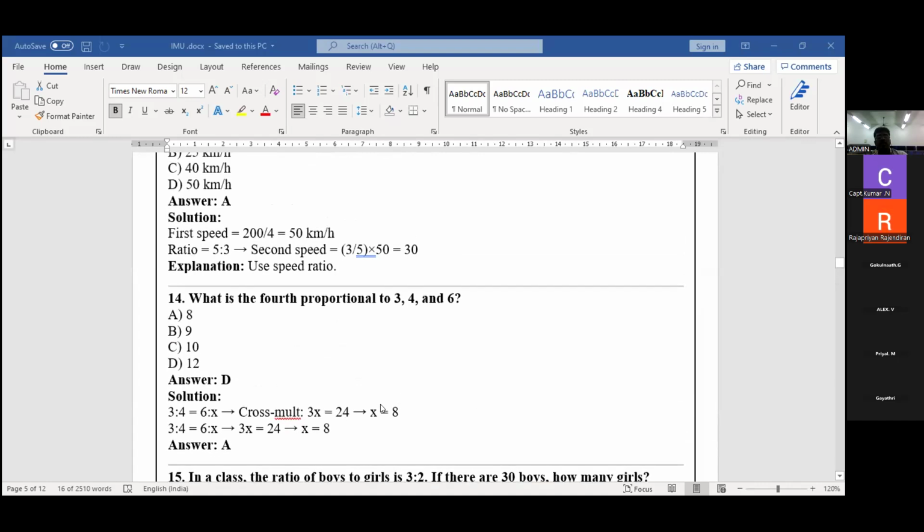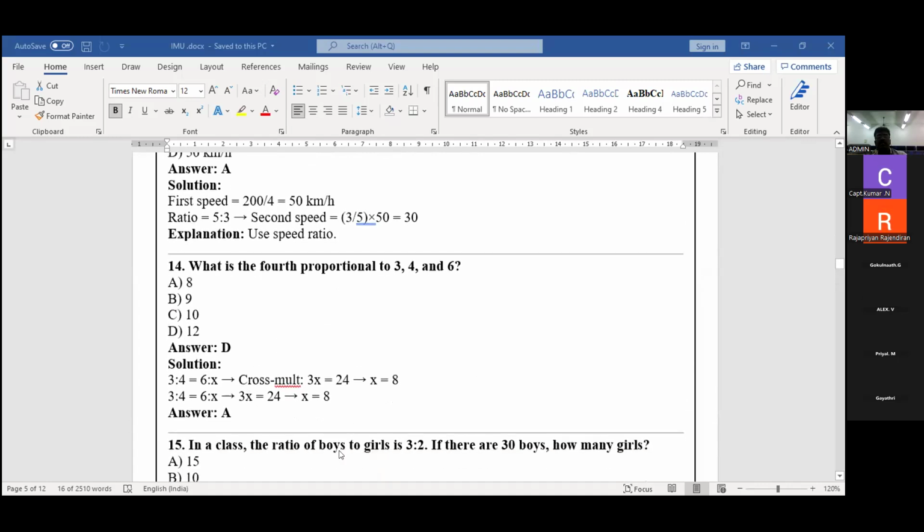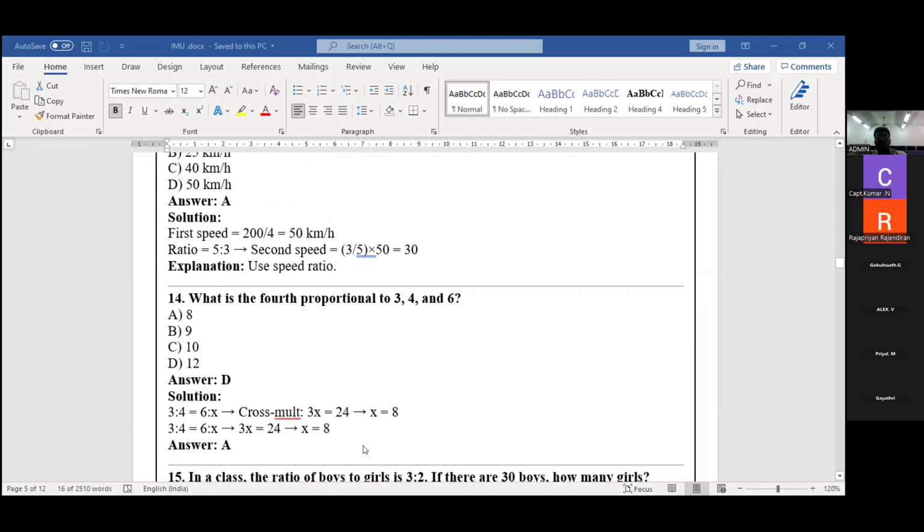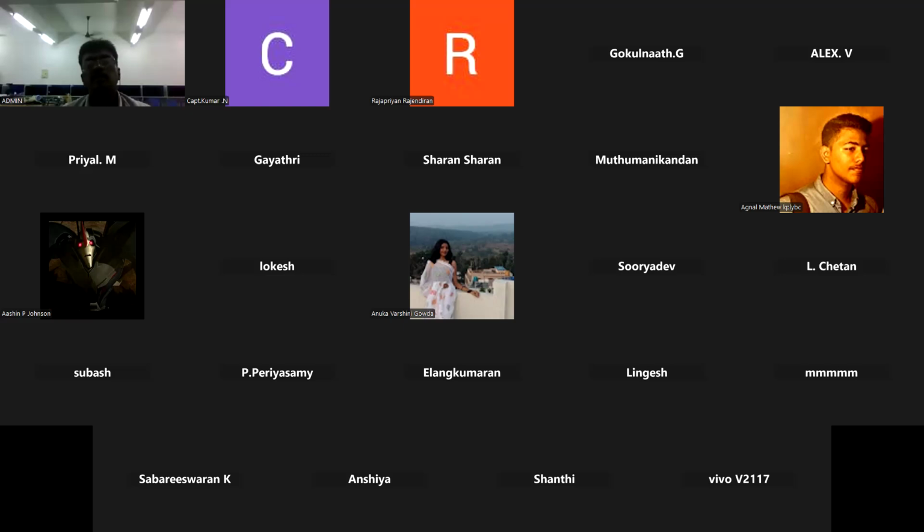Okay, 15th problem. In the class, the ratio of boys and girls is 3:2, and 30 boys are there. How many girls are there? Boys is 30. The ratio is 3:2. How many girls are there? Answer this. 20.